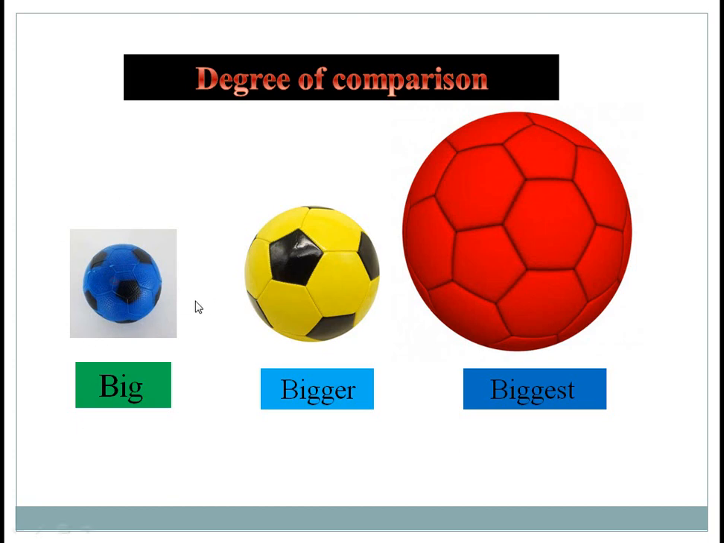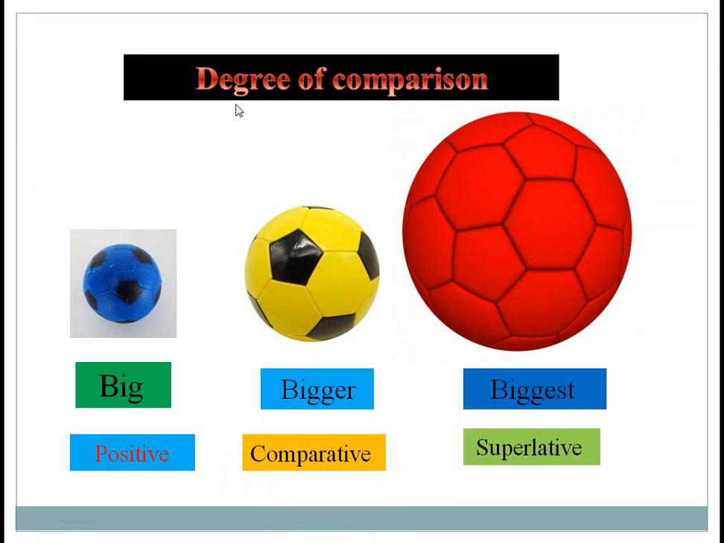Students, look. Here are three balls. One is big, bigger and biggest. These are the differences. And it is divided into three types. One is positive, second is comparative, and the last one, third, is superlative. These are the degrees of comparison. These are three degrees: positive, comparative and superlative.